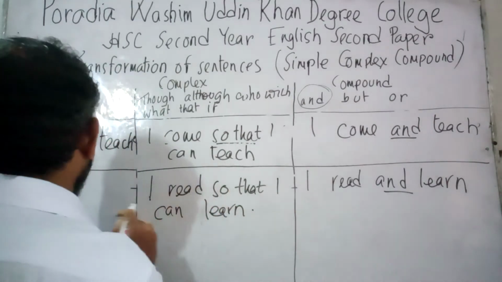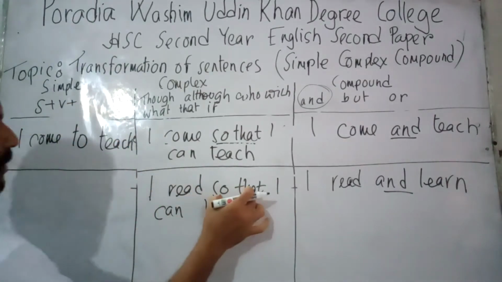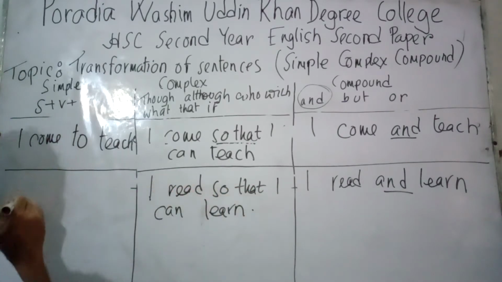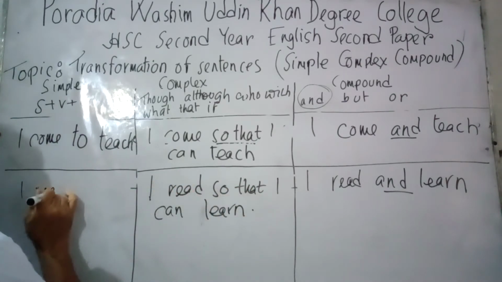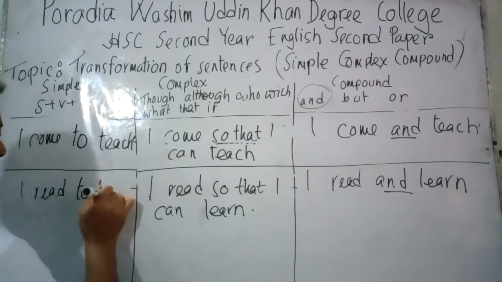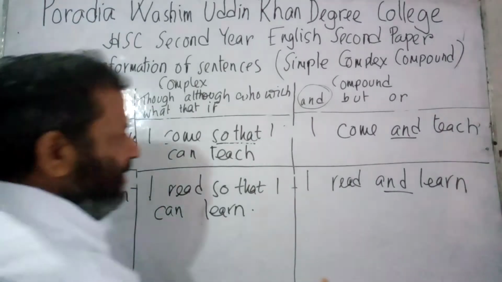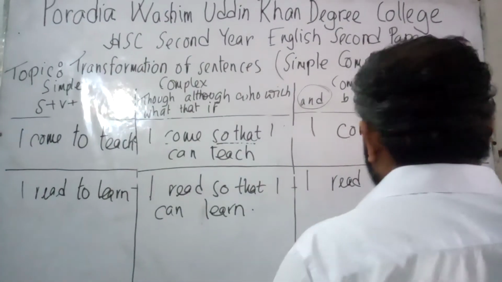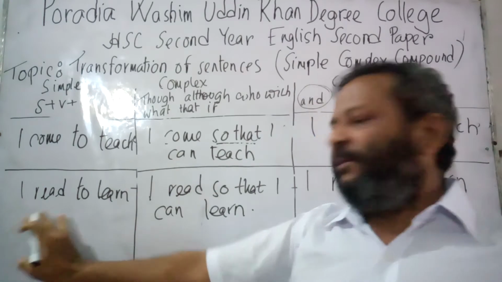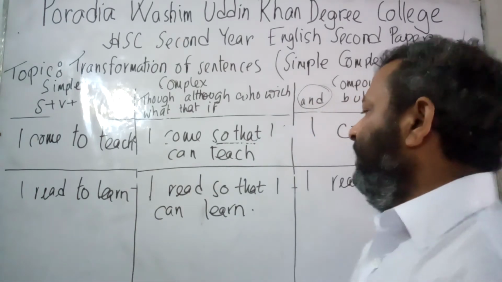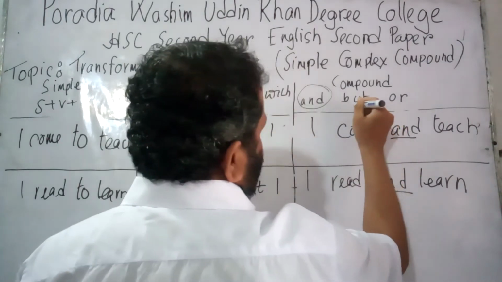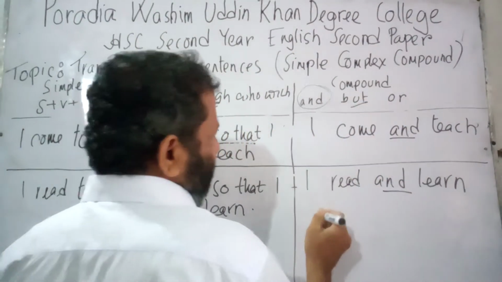Now in the simple sentence, the word so that would be omitted. Now instead of so that, I would use to. So I read to learn. I can write I read and pass. I read so that I can pass. I read to pass.